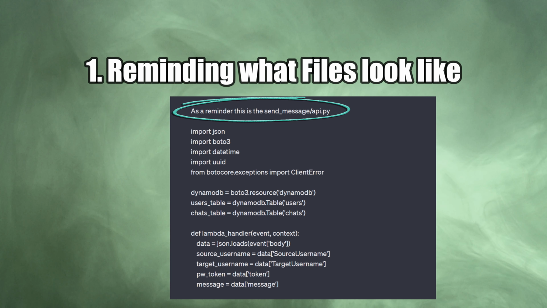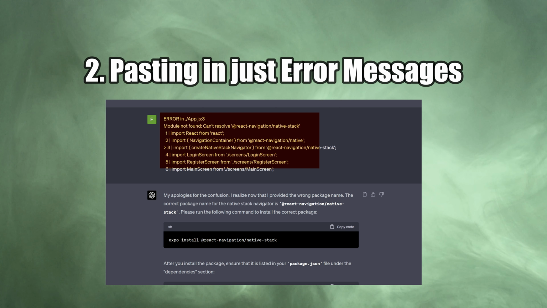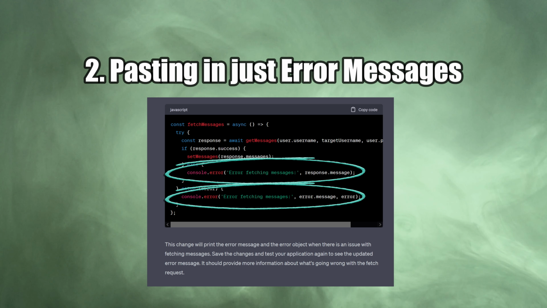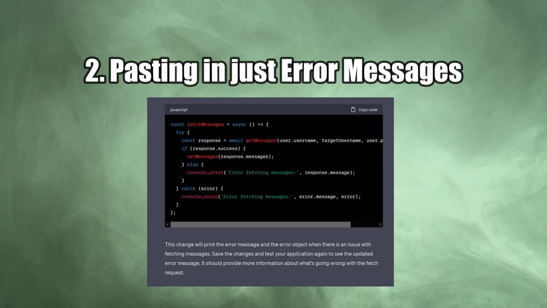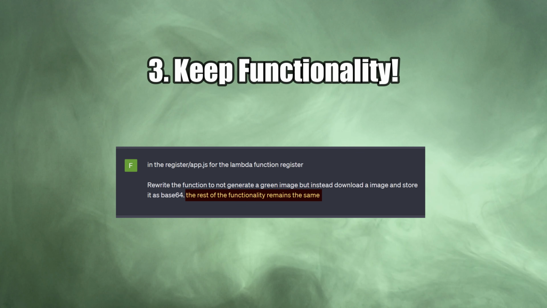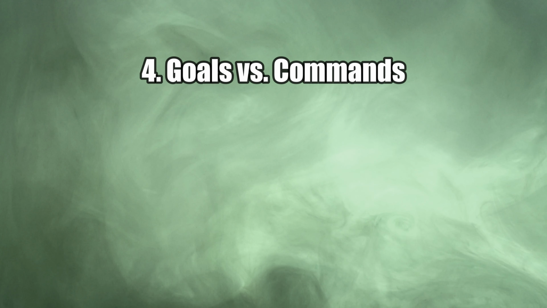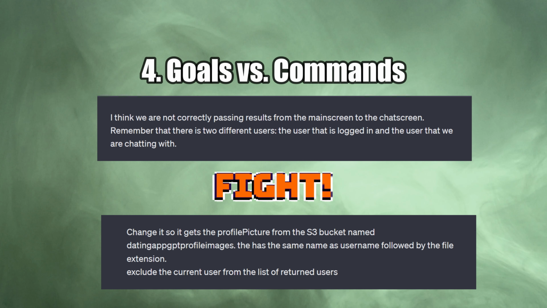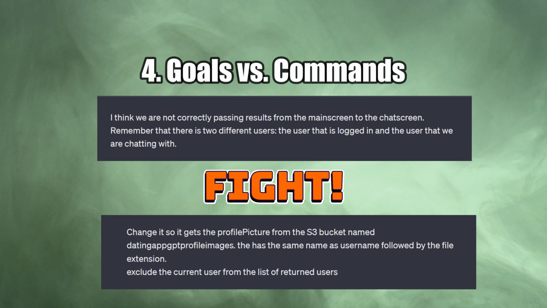Overall, it kept forgetting things it had written before pretty quickly, so I found it a good practice to keep reminding it what files looked like. When I ran into errors, it really worked best to copy in as much of the error message as I had. This resulted in GPT trying to fix the errors, or if it couldn't, telling me where to put print and log statements to figure out what was going wrong. This would lead to it sometimes changing functionality outright or forgetting things. What I found helped really well is to explicitly remind it to keep functionality as it was. Ultimately, what I found is that sometimes GPT can work really well if you give it just your goals, but sometimes you need to be explicit and write it commands about what it's supposed to do exactly.